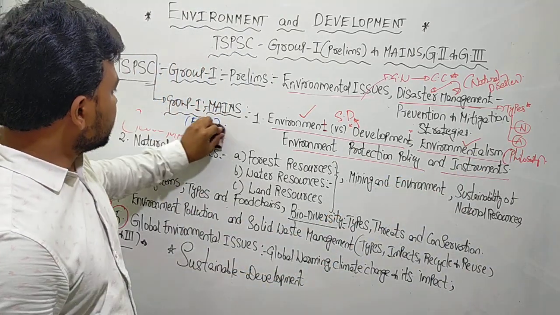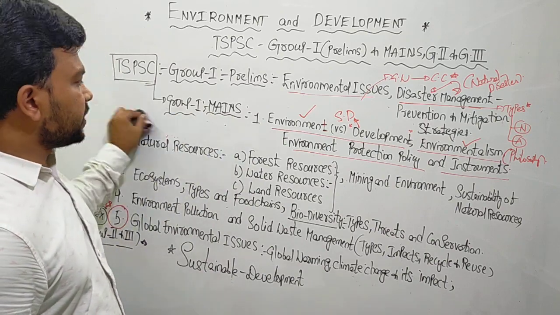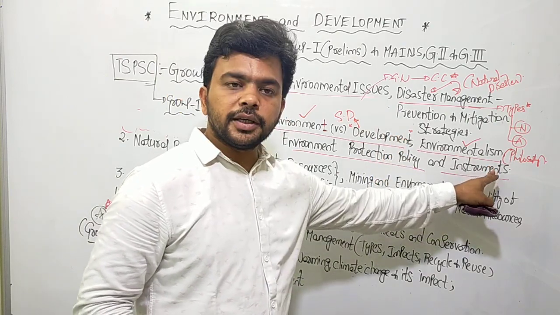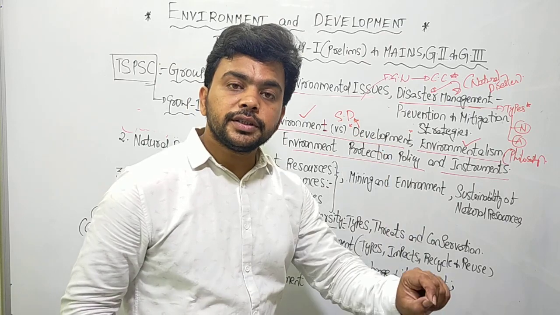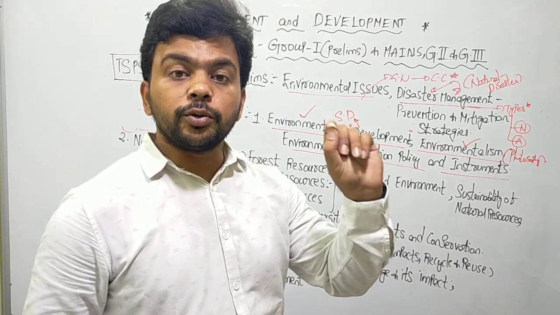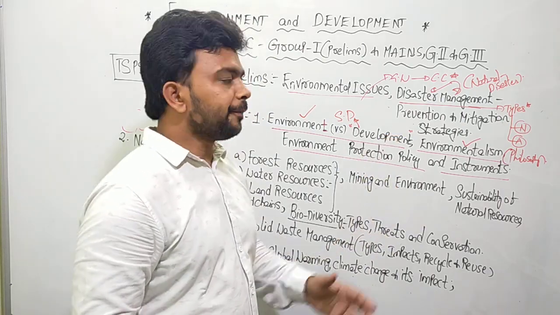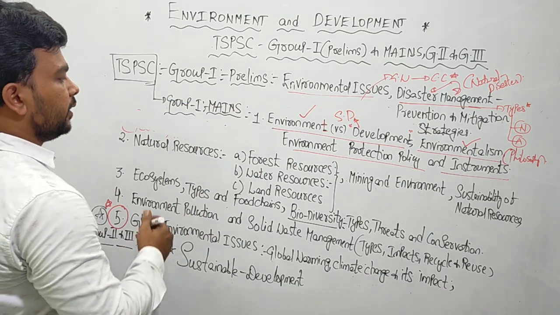So this is the first topic, my friends, regarding the Group 1 Mains. Understand here very clearly, two topics are theoretical: environment versus development, environmentalism, a philosophical topic. Environment protection policy and instruments: various policies, laws, and the various rules and regulations passed by the Indian government for the protection and conservation of the environment. So this is the first topic. You can expect any question which I have discussed just now.